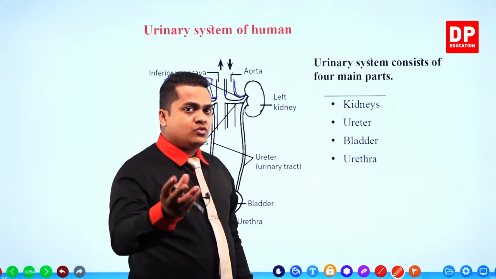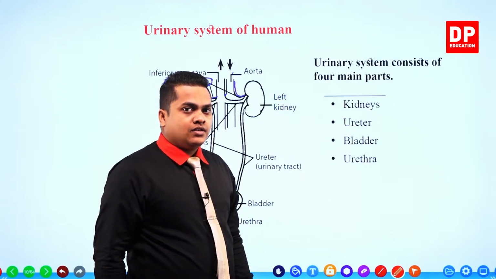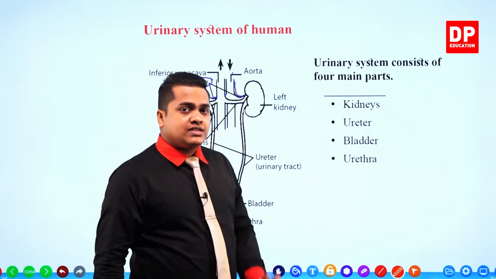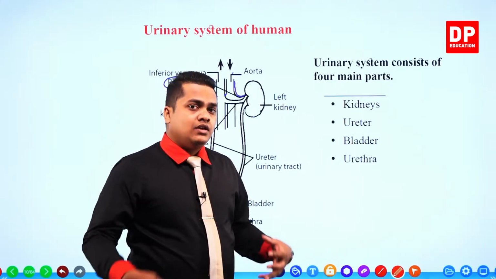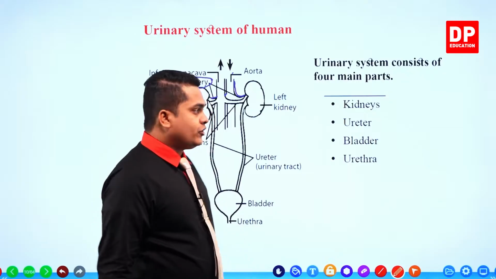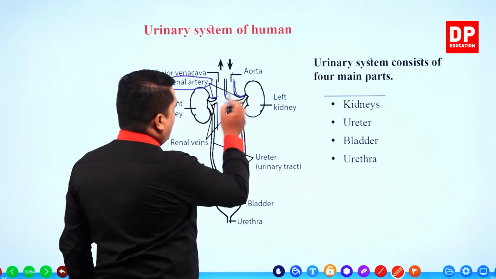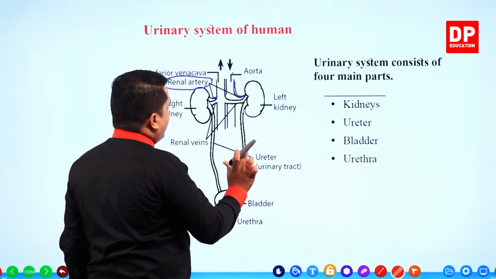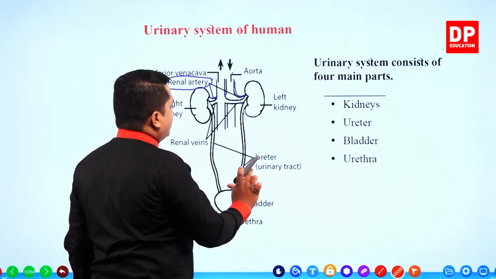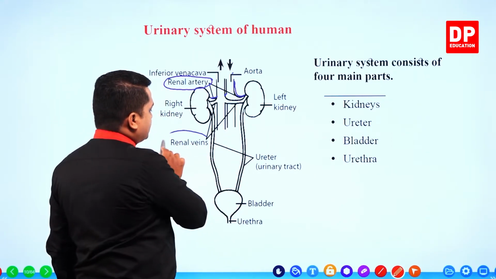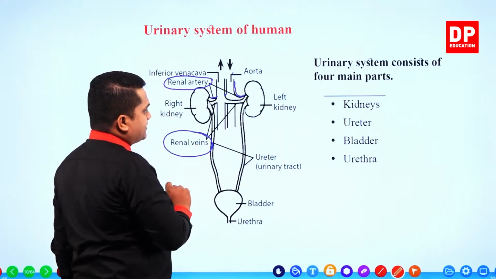So what happens with the other part? The blood which is not coming through here should be supplied once again to the blood within our body. In order to do that, our kidneys have two other veins referred to as renal veins.